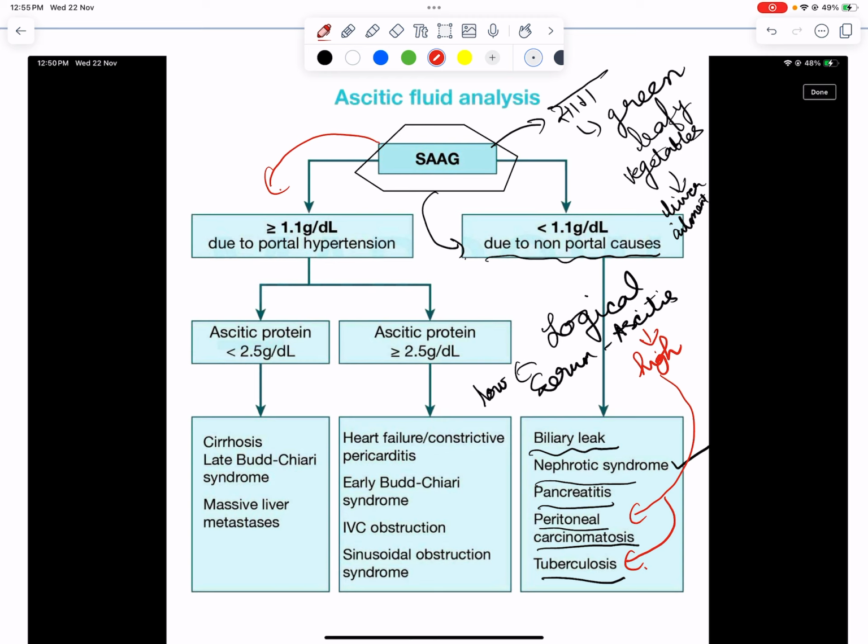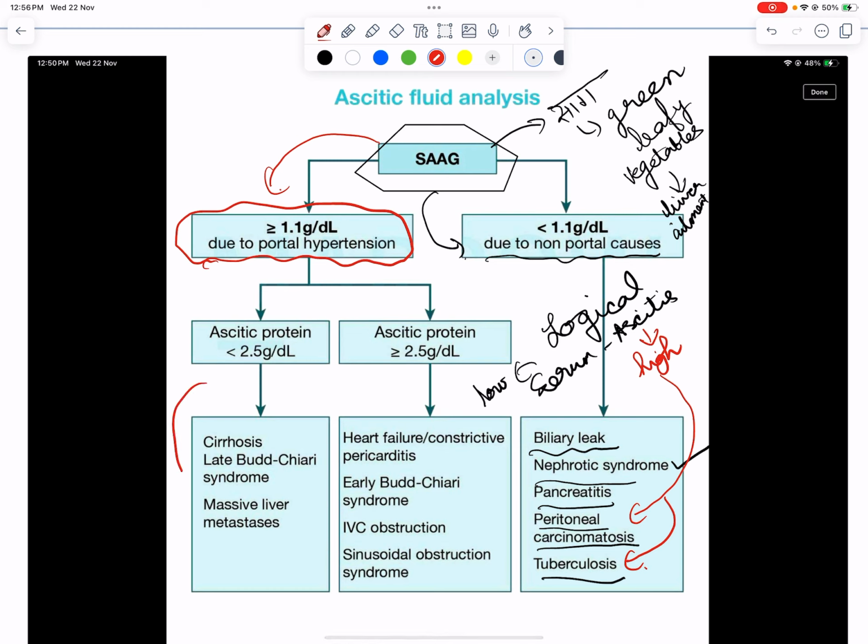So when it is liver ailment, it is basically due to portal causes, portal hypertension occurring. So when there is portal hypertension, he is eating a lot of saag. We then come to differentiate, analyze how we can differentiate whether the ascitic protein is less than 2.5 or more than 2.5.